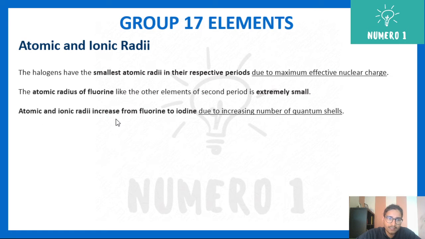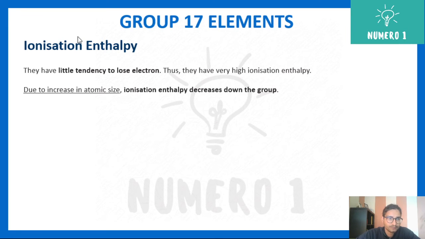Atomic and ionic radii increase from fluorine to iodine. That is due to the increase in the number of quantum shells. As you go down the group, your principal quantum number increases, hence the size of the atom increases. Next, ionization enthalpy. They have very little tendency to lose an electron.